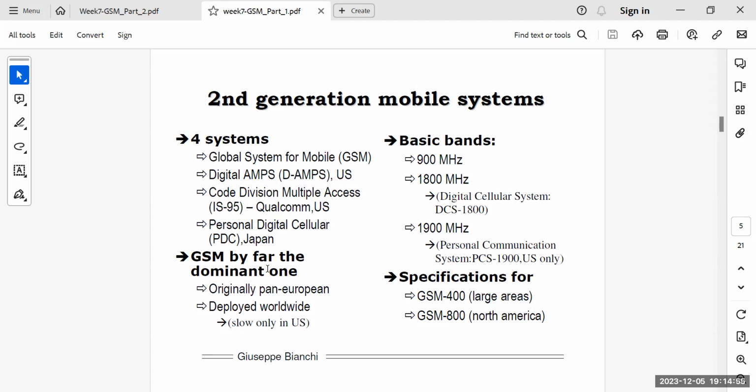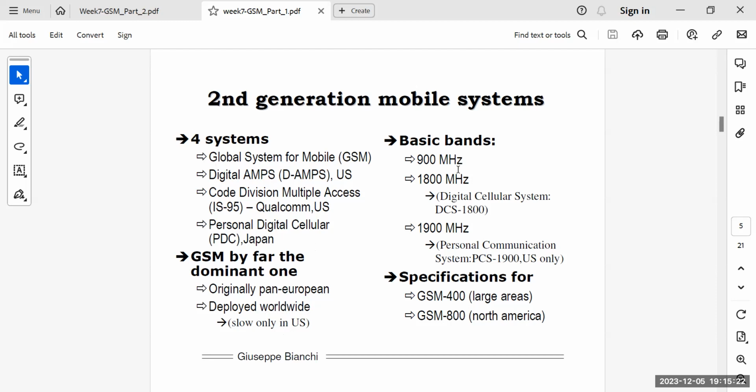GSM by far was the most dominant technology all across the world. Originally, that is known as the Pan-European standard, but that was deployed worldwide. That was only slow in the United States, obviously, because the AMPS got converted to the digital AMPS. So the GSM was not given that much of an attention as compared to the other countries.